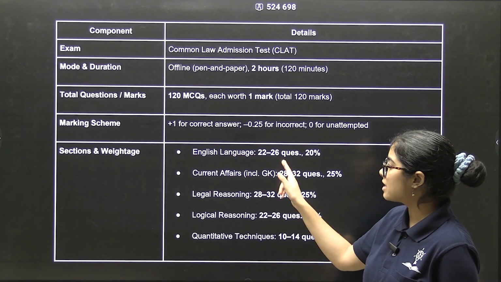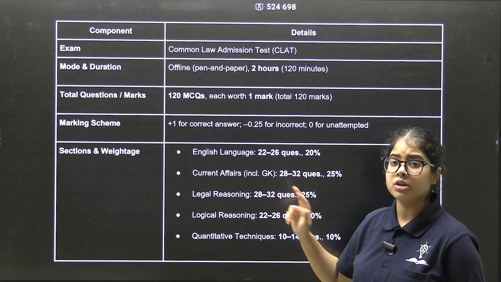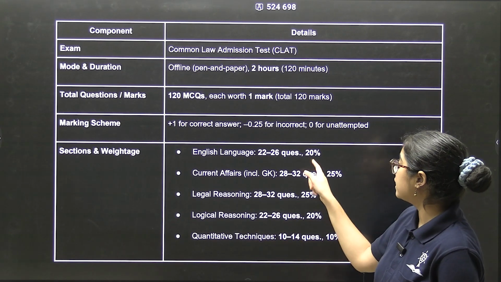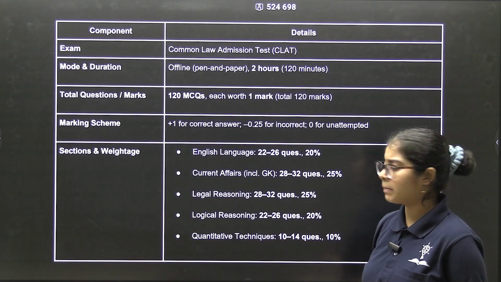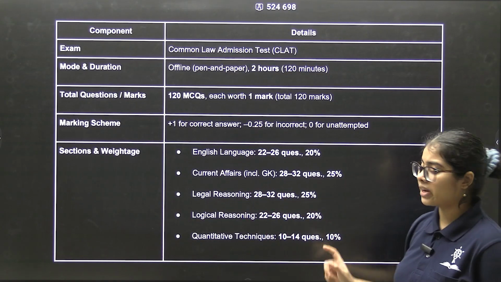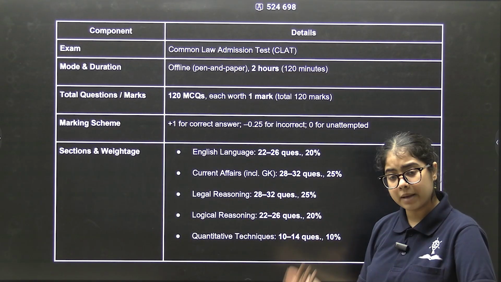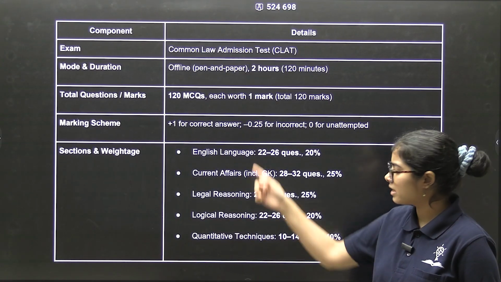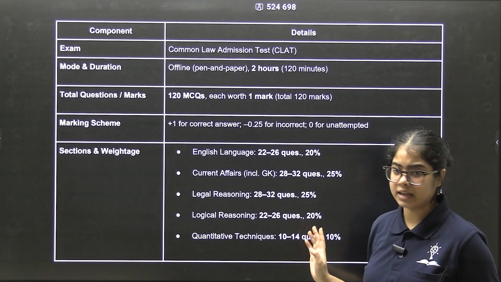English language has 22 to 26 questions. So it can have 4 to 5 passages with 4 to 5 questions. And it is almost 20% of the paper. Current affairs is 25% of the paper. Current affairs में भी passages आते हैं. Legal reasoning में भी passages आते हैं. सारे section में passages आएंगे.